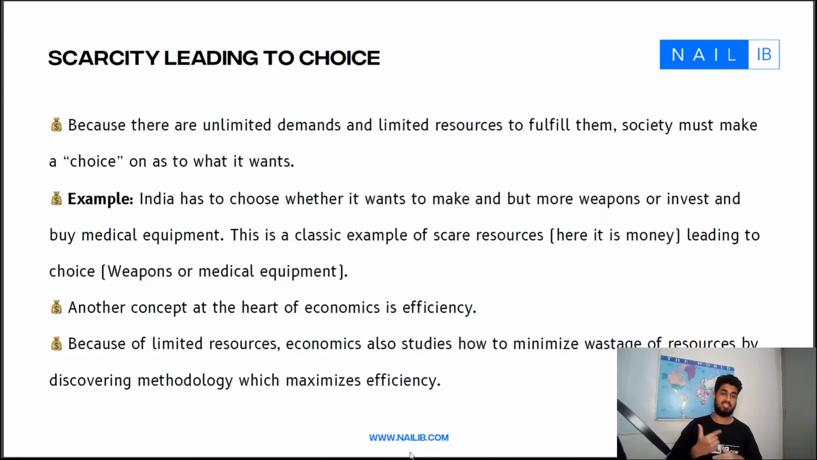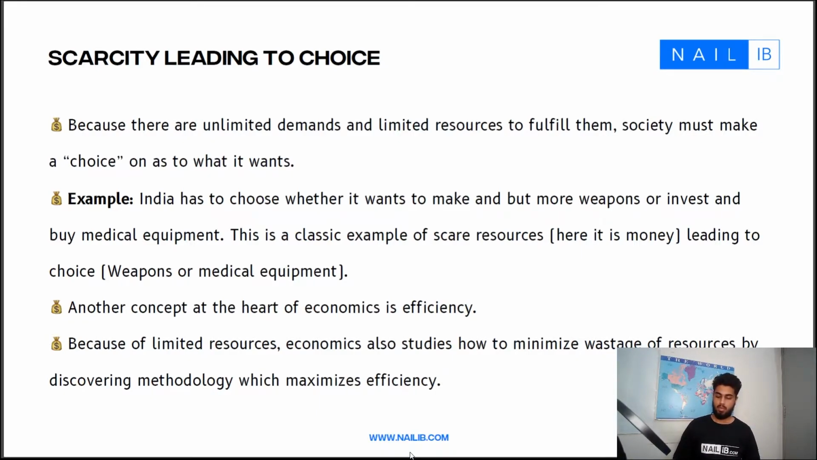The government of India must make a choice because of scarce resources, here it's money. The Indian government doesn't have enough money to buy more weapons and invest in medical equipment. So it must make a choice as to what it wants to buy, weapons or medical equipment. And that is essentially what scarcity leads to. It leads to us making a choice.